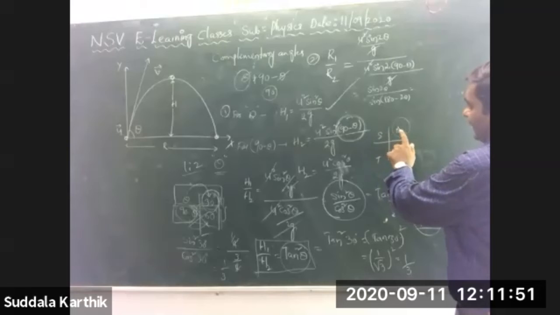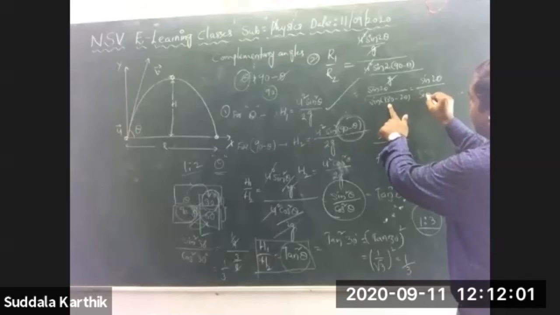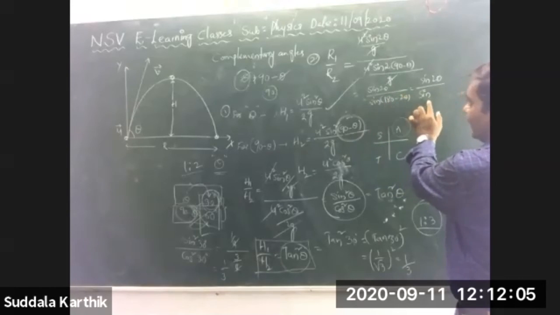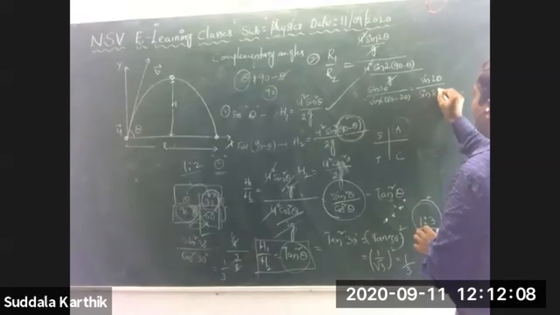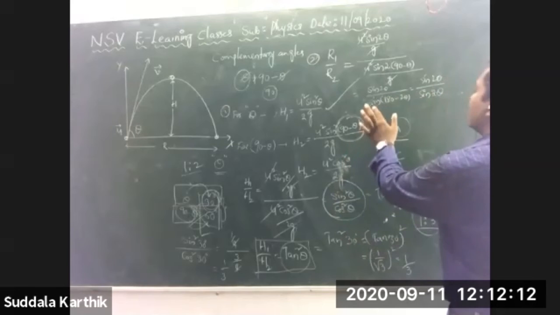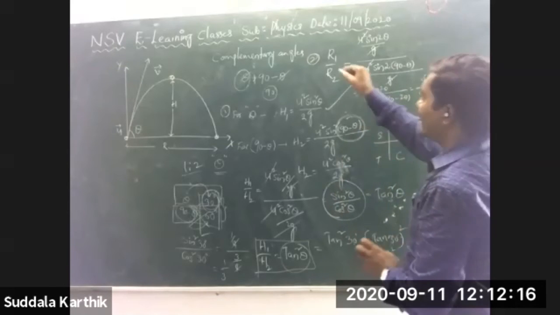In this 180, this is 90 minus theta. This is 180 minus theta. Then you will get sine only again. Sine theta is common, same as usual. Here you are getting sine only. Sine of 180 minus theta is sine theta, and sine of 180 minus 2 theta is sine 2 theta. They cancel each other, and you will get 1.